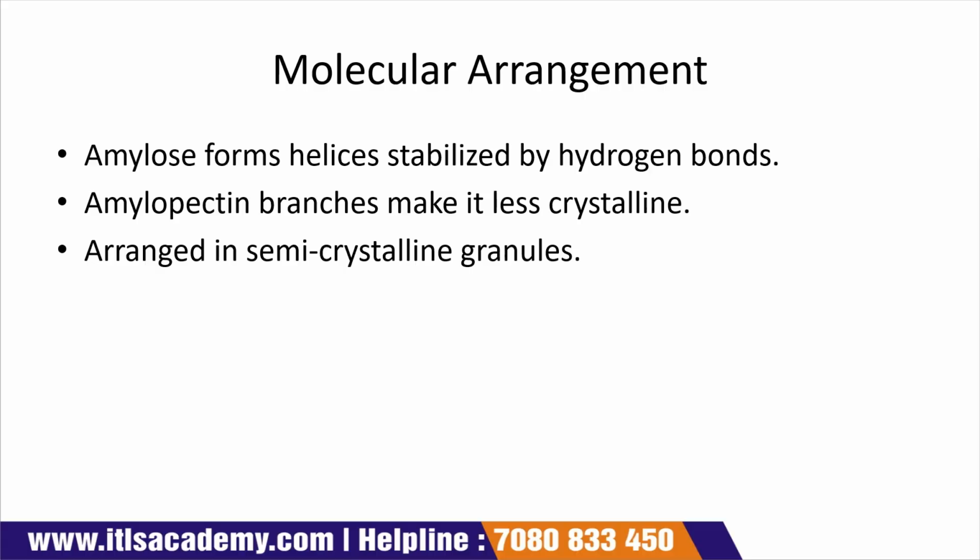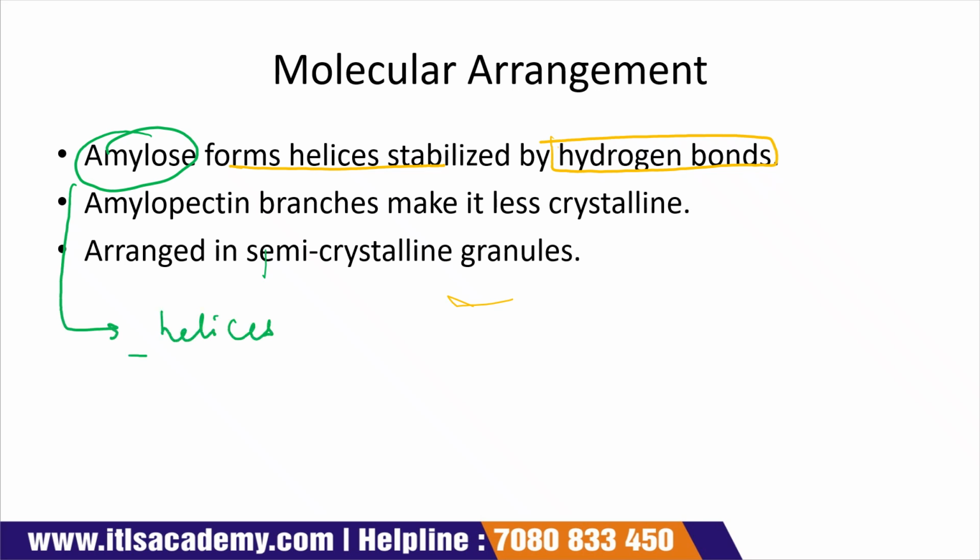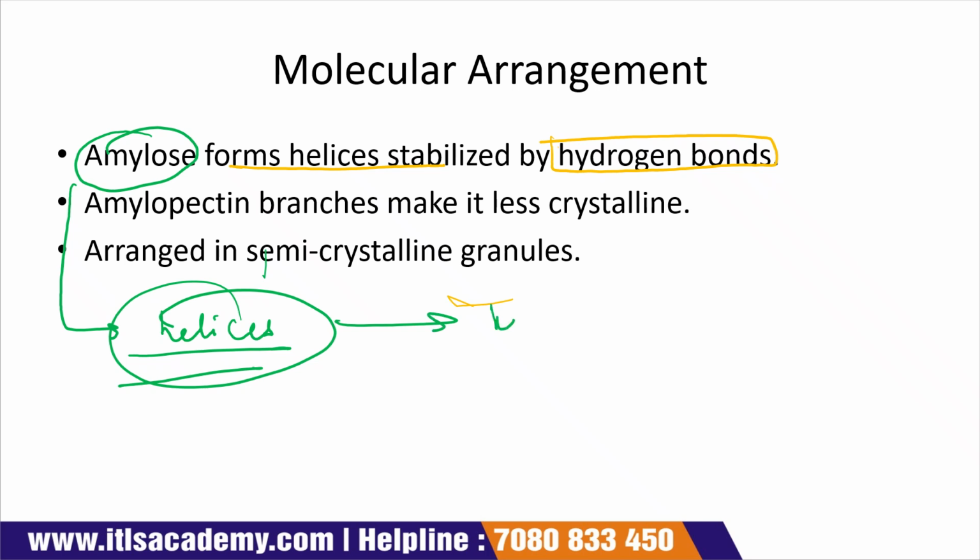Molecular arrangement. Amylose forms a helix stabilized by hydrogen bonds. Okay, so we all know that amylose forms a helix, and these helices are stabilized by hydrogen bonds, which means that hydrogen bonds are present between them.